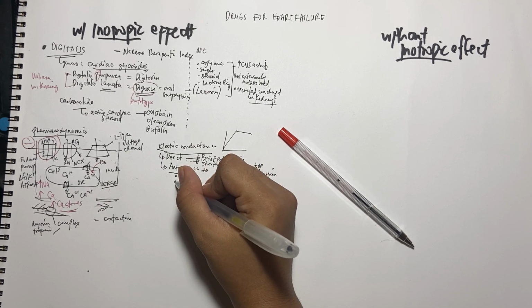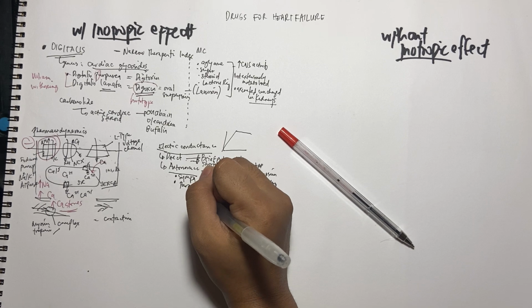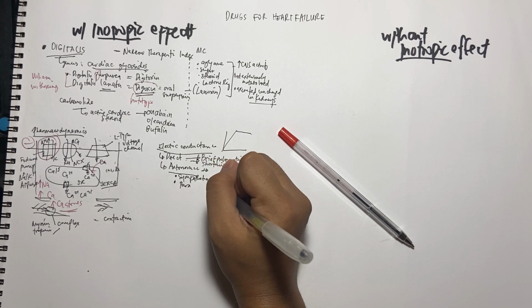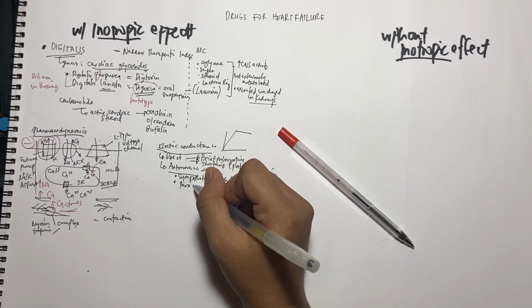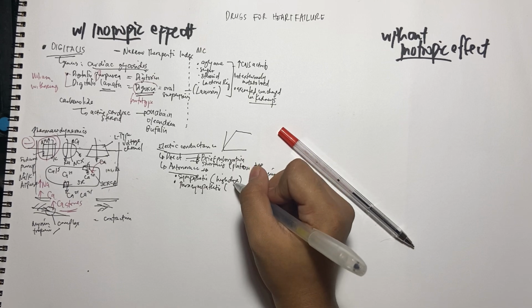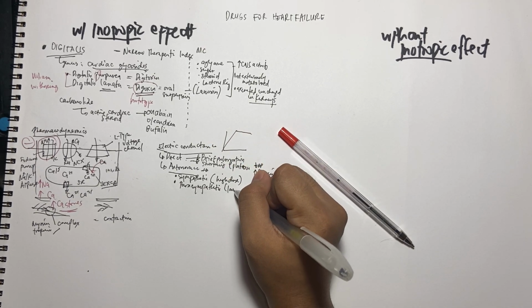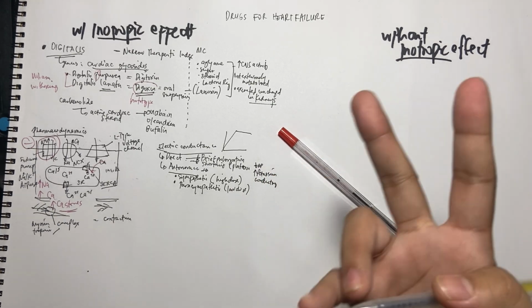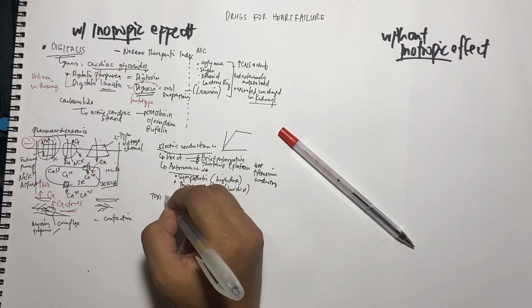So we have two actions here, sympathetic and parasympathetic. Sympathetic effect occurs whenever there's a high dose of digoxin. Parasympathetic would lead the effect of the electric conductance of the heart when there's a low dose of digoxin given. So it has two effects. Okay, so for this one, let's talk about its toxicity.